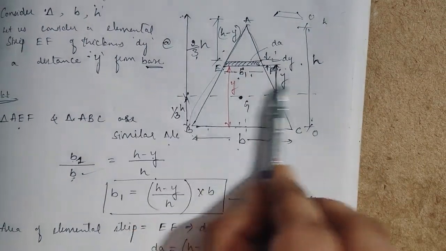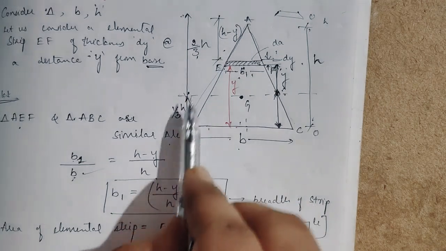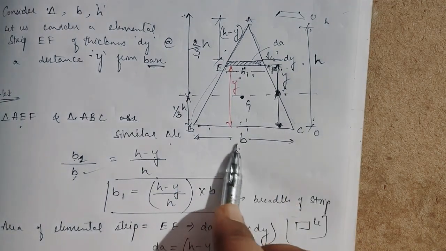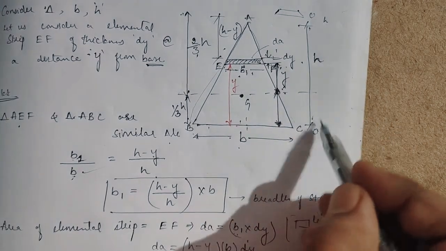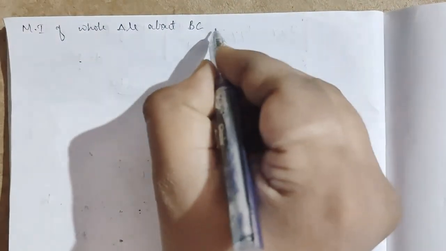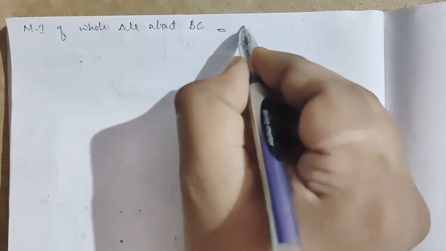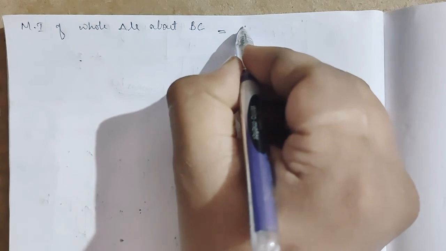If I take in the direction of b, then it would be 0 to b, but I am taking the vertical direction, so the integral is 0 to h, and that is the key point. So MI of the whole triangle about BC is nothing but, what is that?